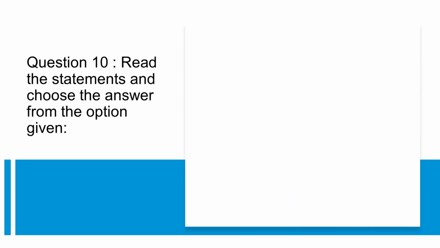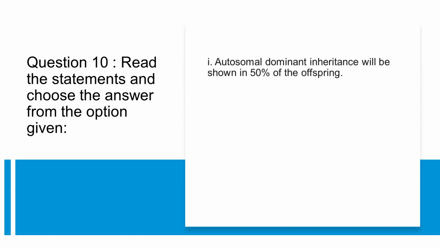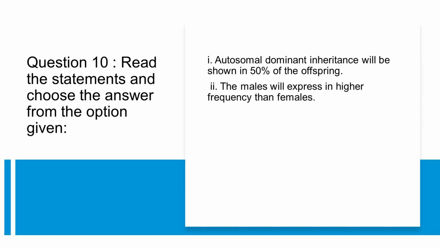Question 10. Read the statements and choose the answer from the options given. 1. Autosomal dominant inheritance will be shown in 50% of the offspring. 2. The males will express in higher frequency than females. 3. The trait will be revealed in every generation. 4.